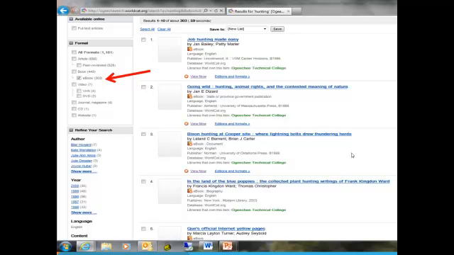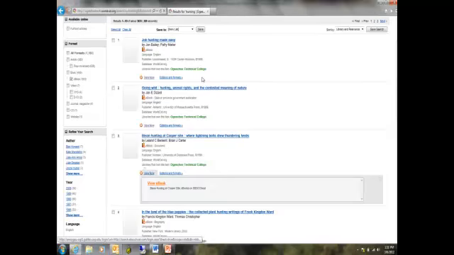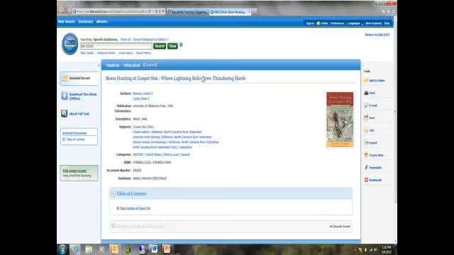Now, this time I decided I wanted to look at an ebook. When I look at ebook, you need to look right underneath, and right here where it says View Now, you're going to click on that to be able to view the book. This takes me right into Galileo, where ours are located on the EBSCOhost site. And here I can read this book in its entirety. I just click on ebook full text, and I can start reading it entirely.